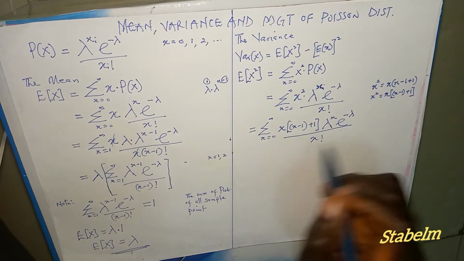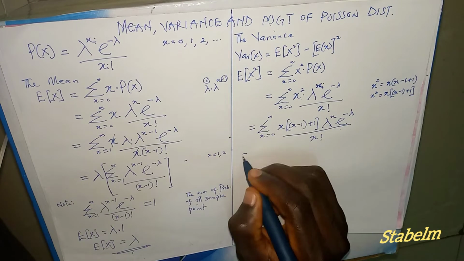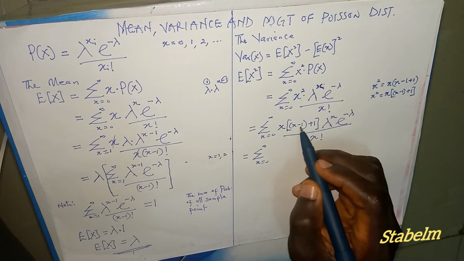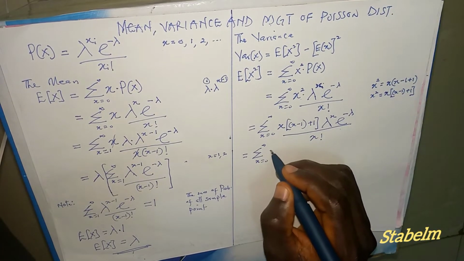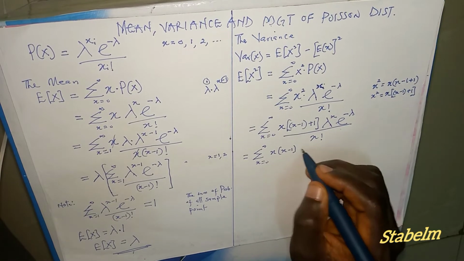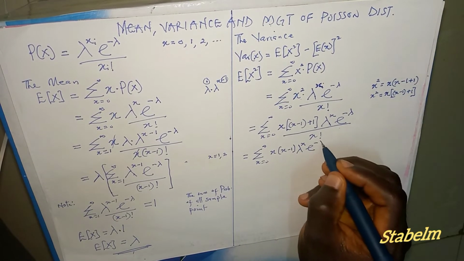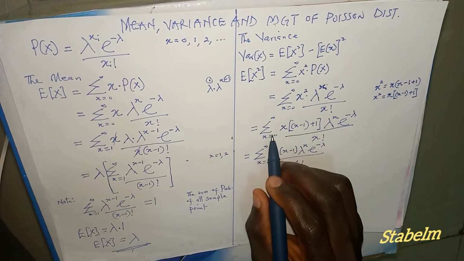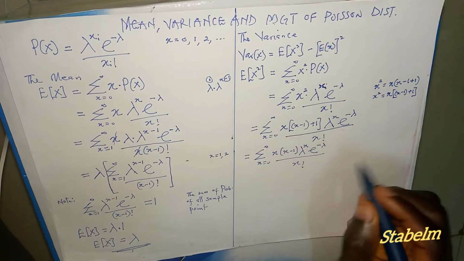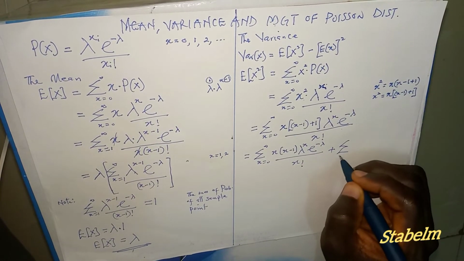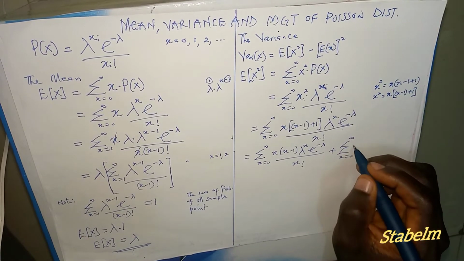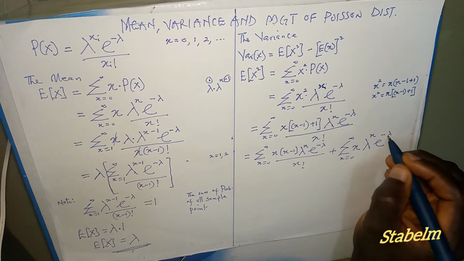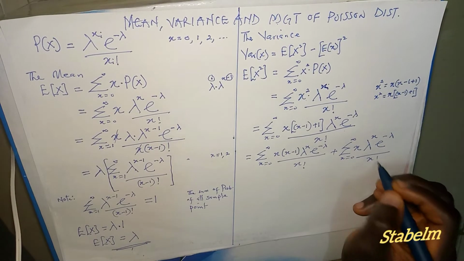So now if you open this bracket here, we're going to have this equals to summation x from 0 to positive infinity of x into x minus 1 multiplied by this, that will give us x into bracket x minus 1 lambda raised to power x exponential minus lambda divided by x factorial. Then we have plus 1 here, summation x multiplied by 1 multiplied by this, that will be plus summation x from 0 to infinity x lambda raised to power x exponential raised to power minus lambda divided by x factorial.